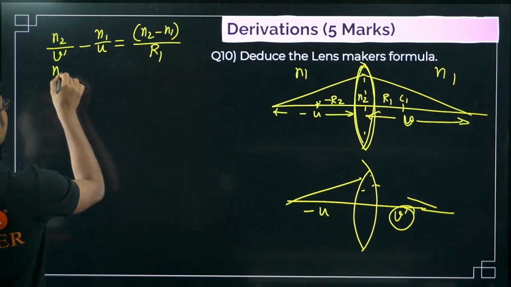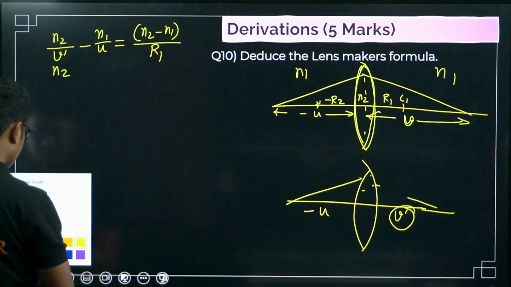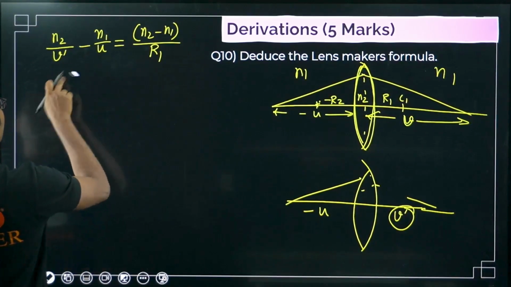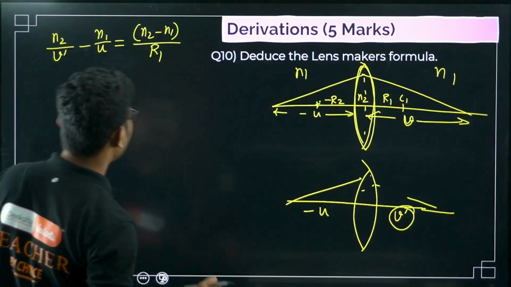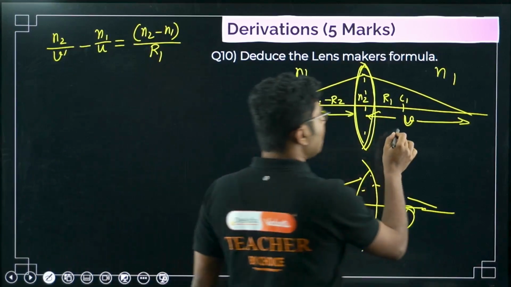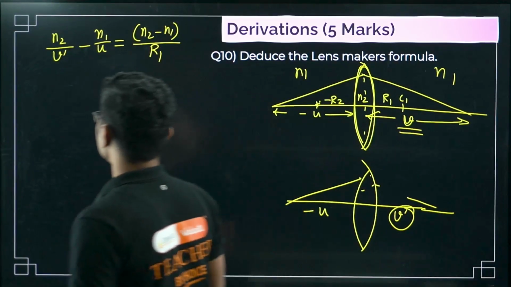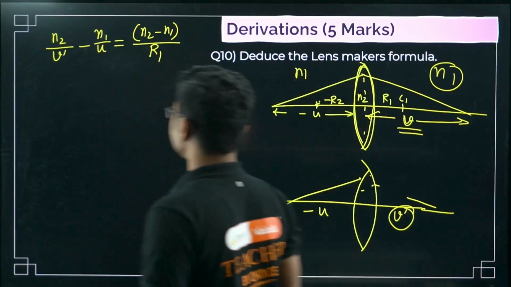The only thing that you have to be careful about is what you are looking for. Now the final image distance is V and its corresponding refractive index is N1.